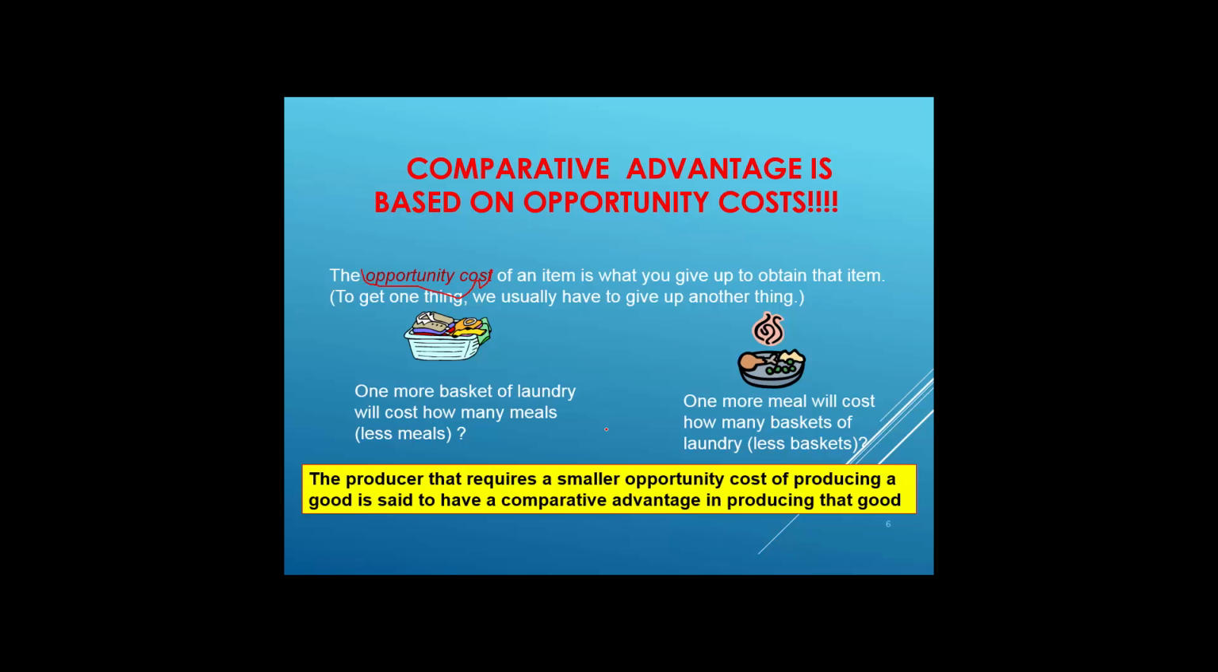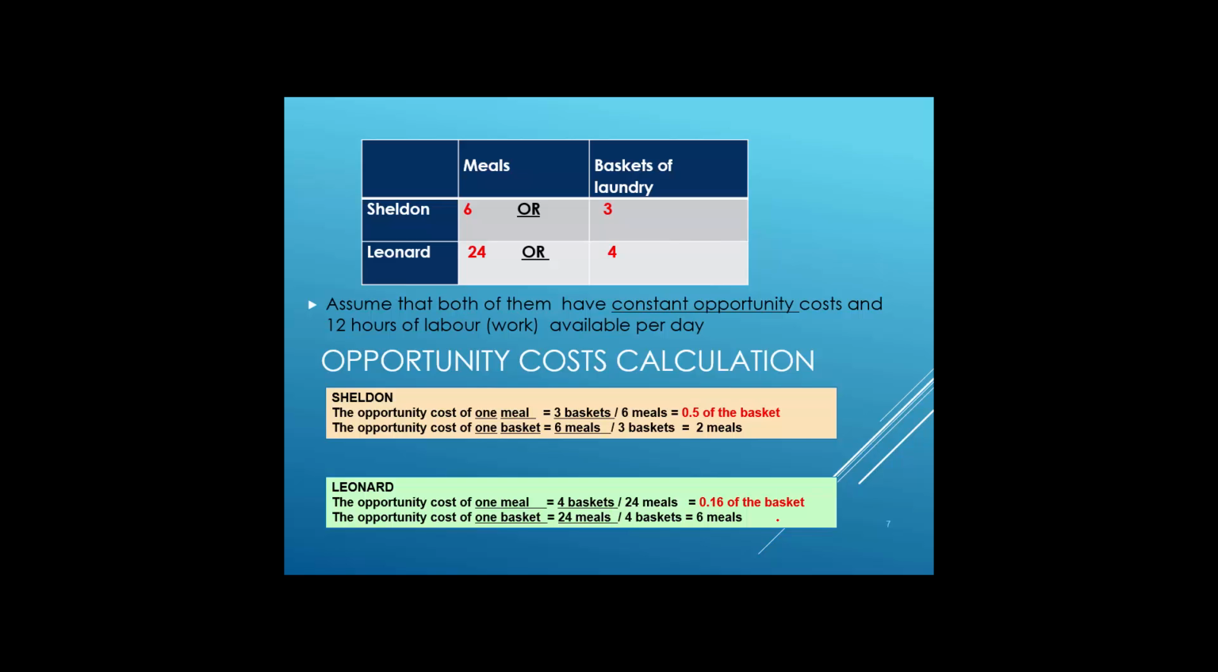According to the definition, we know that the producer that requires a smaller opportunity cost of producing a good is said to have what is called comparative advantage in producing that good. Knowing this, let's calculate the opportunity cost of making meals and baskets of laundry for Sheldon and Leonard. This is what they decided to produce in one day.